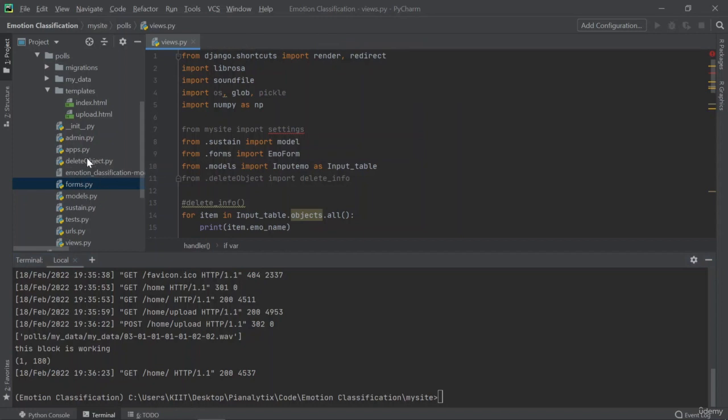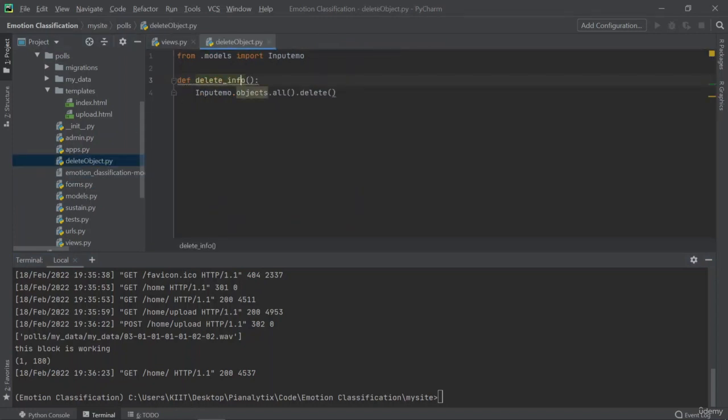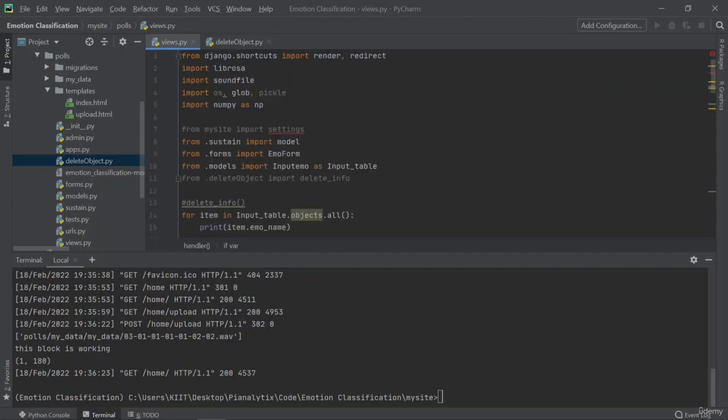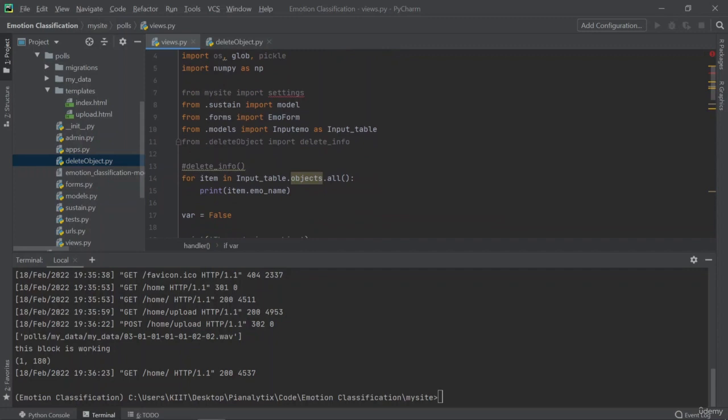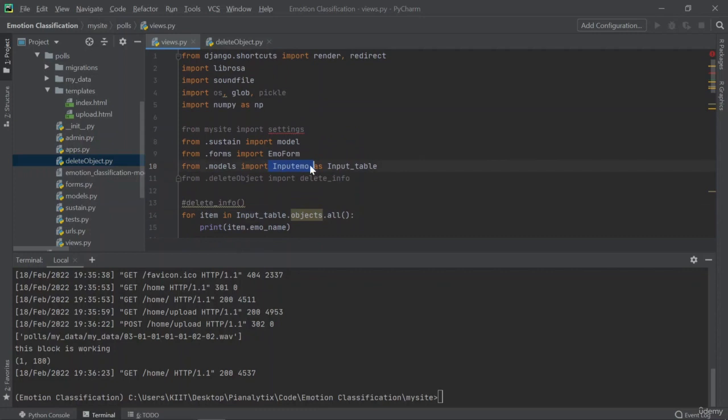The file is delete object.py. Now this is importing the table, and through that, if I call this delete info function, then it is going to delete all the objects or all the rows from my table. Why I might want to do this is because right now you might run this project again and again to test if your website is working properly or not, so you might have a lot of information in your input table, that is nothing but the model we created.